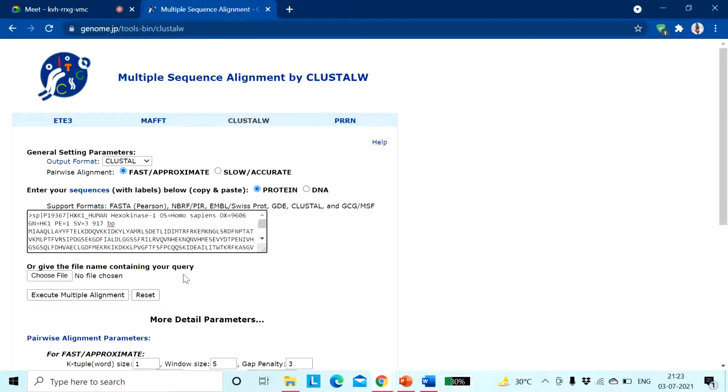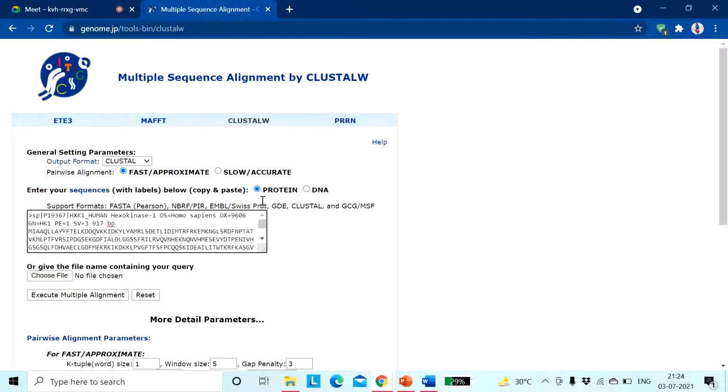Okay, so you can see this is a multiple sequence alignment software. You can align multiple sequences using this software. There are various softwares; I'm just showing you ClustalW. I have told you that we are getting a particular sequence alignment, and we are pasting protein sequences, so I haven't changed protein to DNA. If you paste DNA sequences here, obviously you will choose DNA, right?